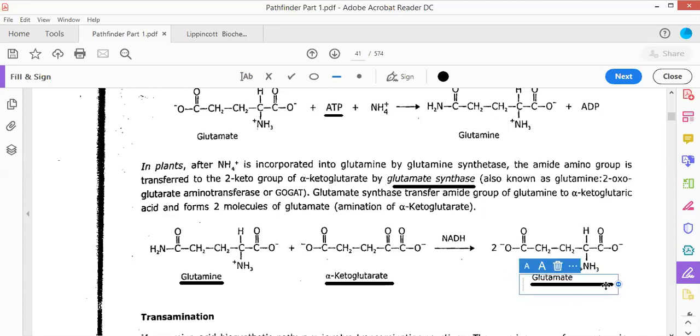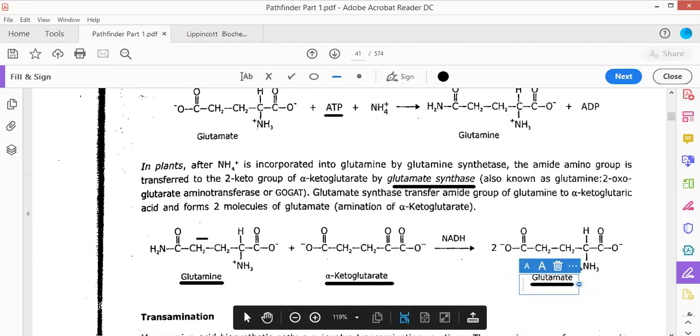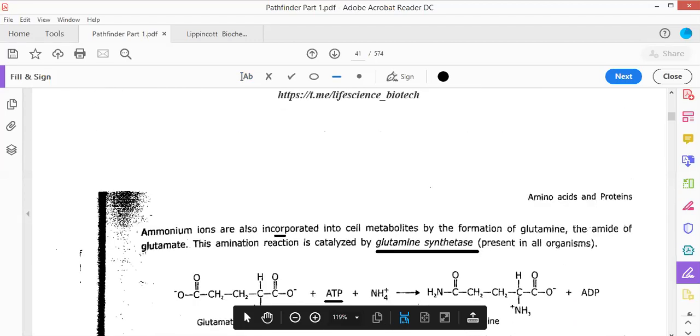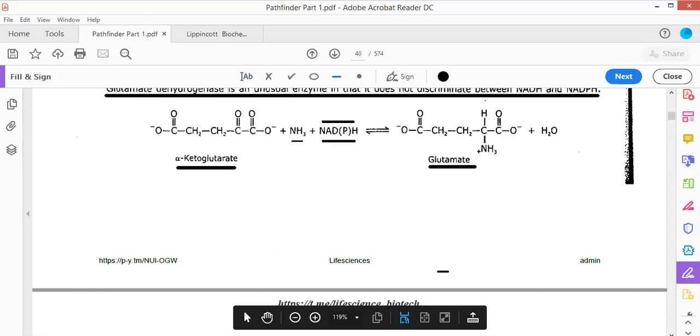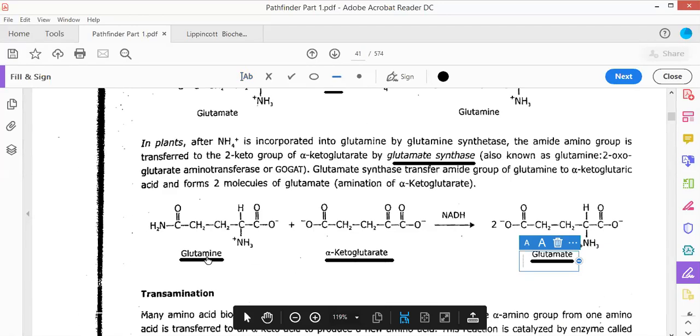This is the third reaction. This is reductive amination that is taking place. Reductive amination means a compound is being reduced because an amino group has been added to it. When the amino group is added to a particular compound, the compound is present in its reduced form. Alpha ketoglutarate is getting converted into glutamate. Another one is glutamine getting converted into alpha ketoglutarate.